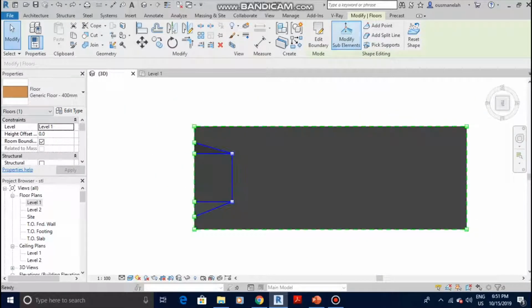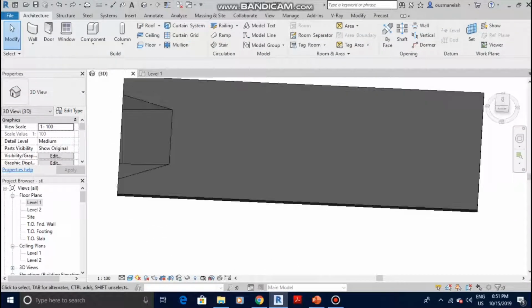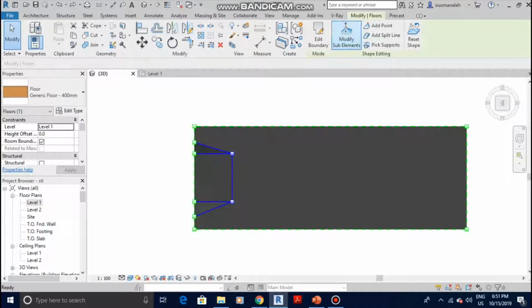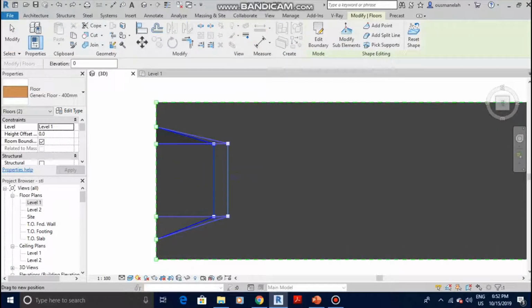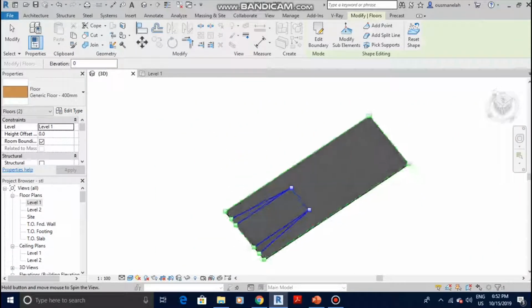Let's say your ramp happens to be very short for you and you want to modify it. Easy. Just go to the top view, click on it, Modify Sub Elements, and just drag it. Make sure you have a, okay, see, it's longer now.